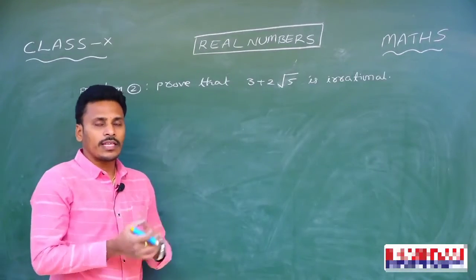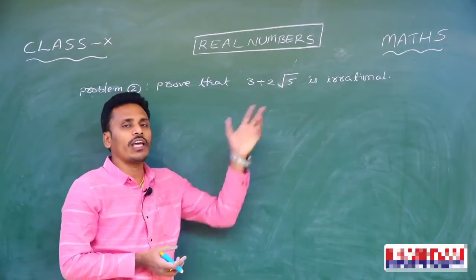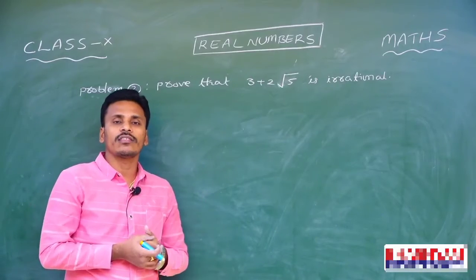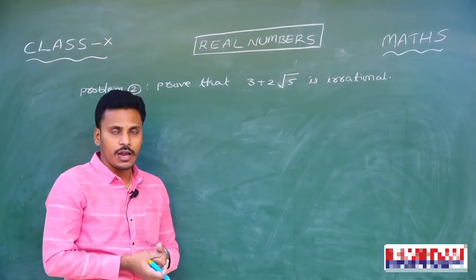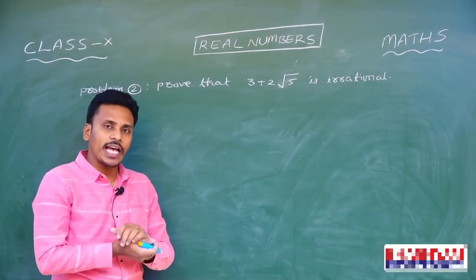And now, the second problem of the class, we need to prove that 3 plus 2 root 5 is irrational. Just as we proved that root 5, root 7 or all these things are irrational by using the technique called proof by contradiction, now we are going to prove that 3 plus 2 root 5 is irrational.